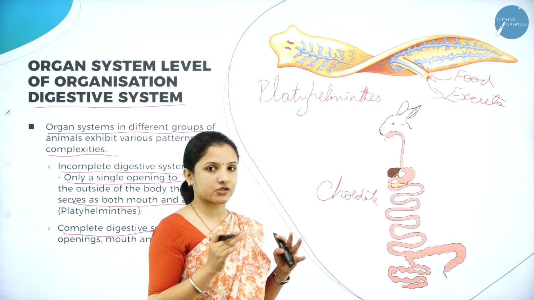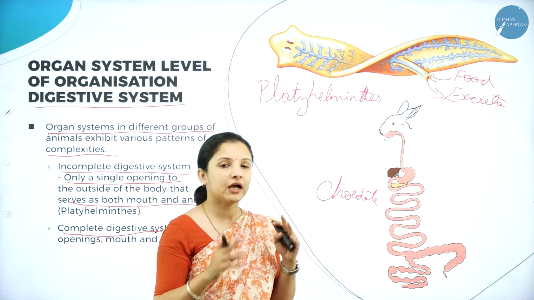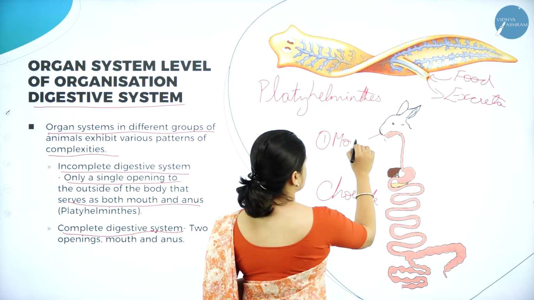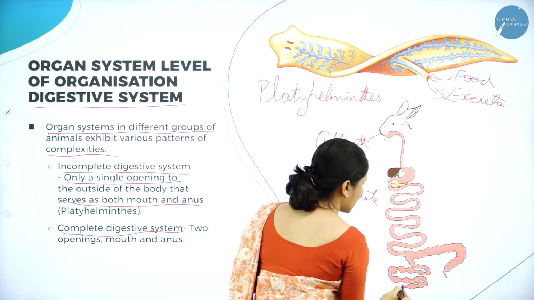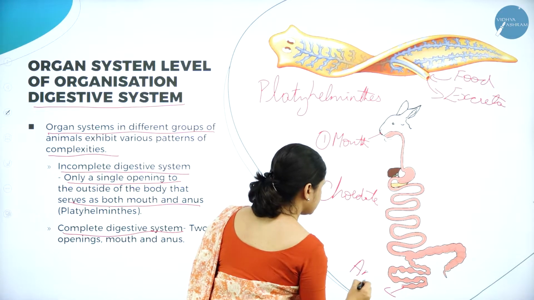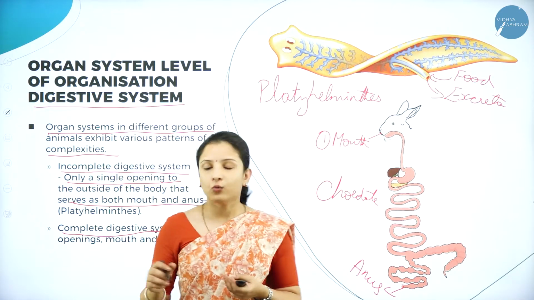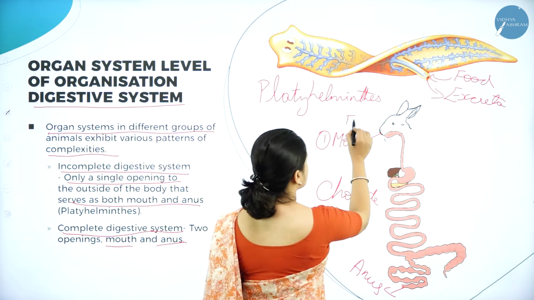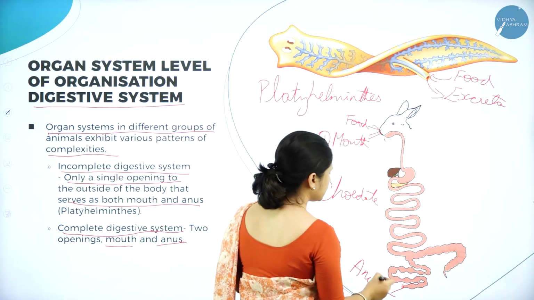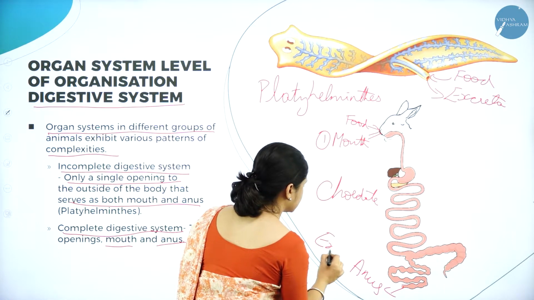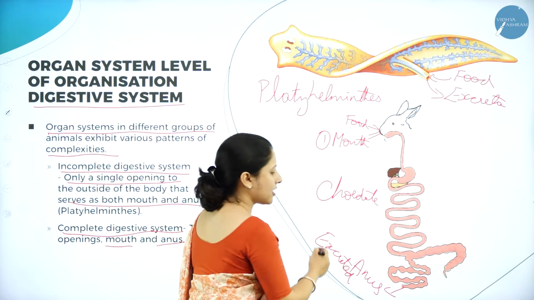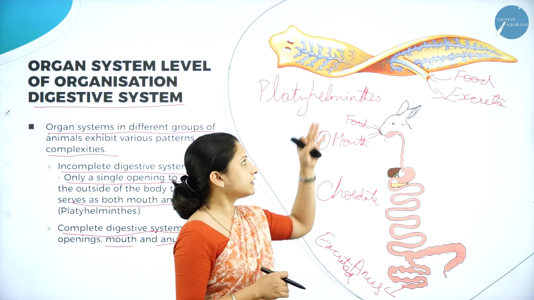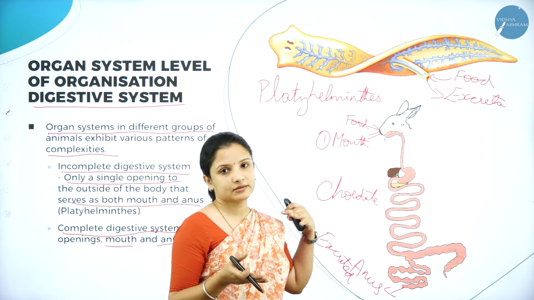That is incomplete digestion. In the complete digestive system, we have two openings. We have the first opening, that is the mouth, right? Then comes the anus. So two openings are there, one is the mouth and the other the anus. Food is eaten through the mouth and it is excreted, eliminated, through the anus. Two openings, that is complete. So that is why you could have asked me, now both have a digestive system, no ma'am, why didn't they put it under the same phylum?